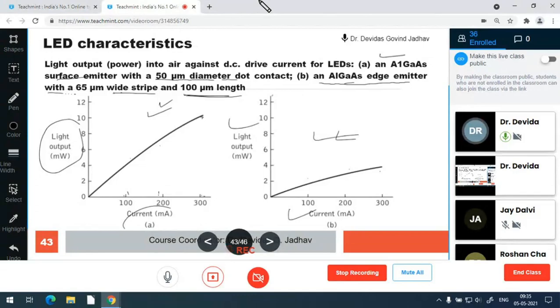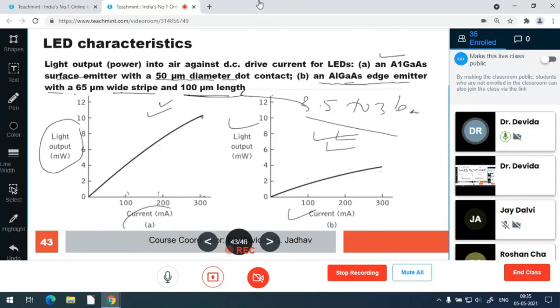Then optical power is lesser in the edge emitter. How much? 2.5 to 3 times lesser. Or the surface emitter is having 2.5 to 3 times more than the edge emitter, isn't it? So that's why the graph shows 2.5 to 3 times more optical power for the same current.